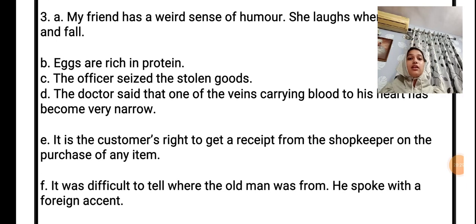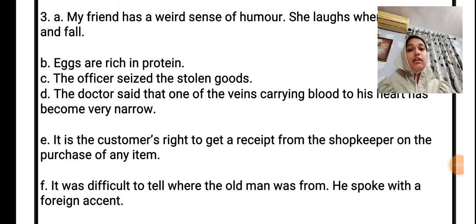E, it is the customer's right to get a receipt from the shopkeeper on the purchase of any item. So after C we always use EI, not IE. Question F, it was difficult to tell where the old man was from. He spoke with a foreign accent. Foreign.